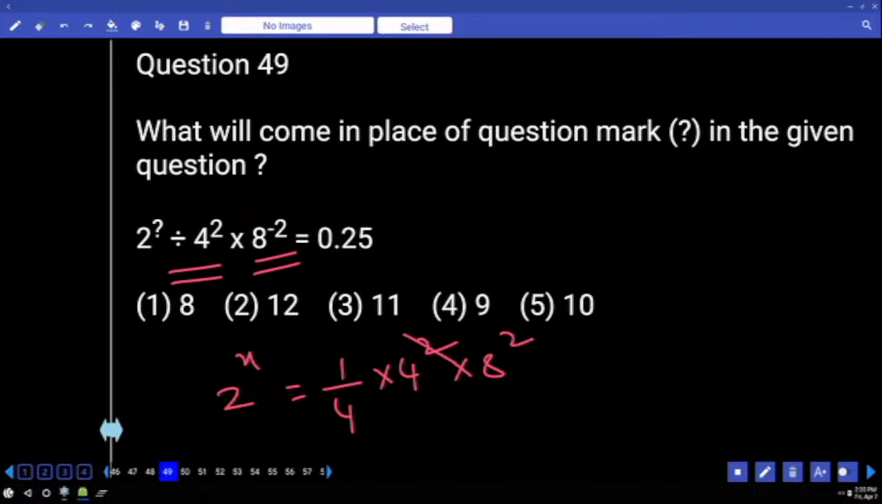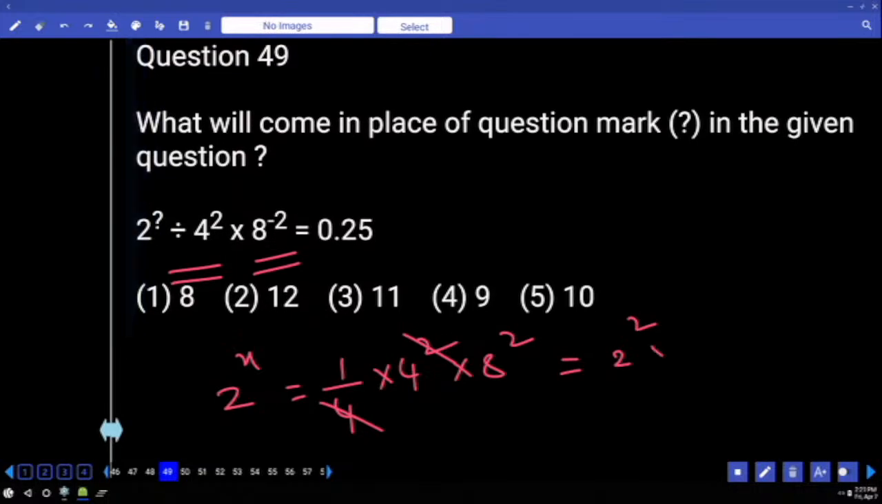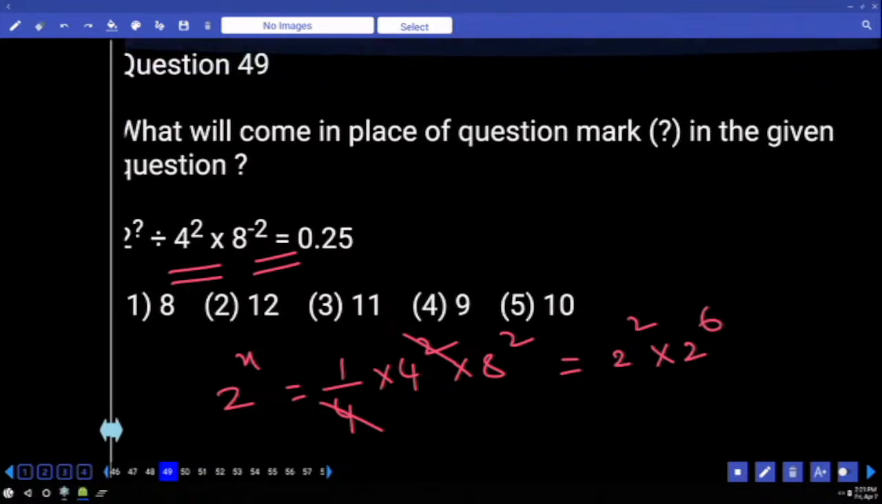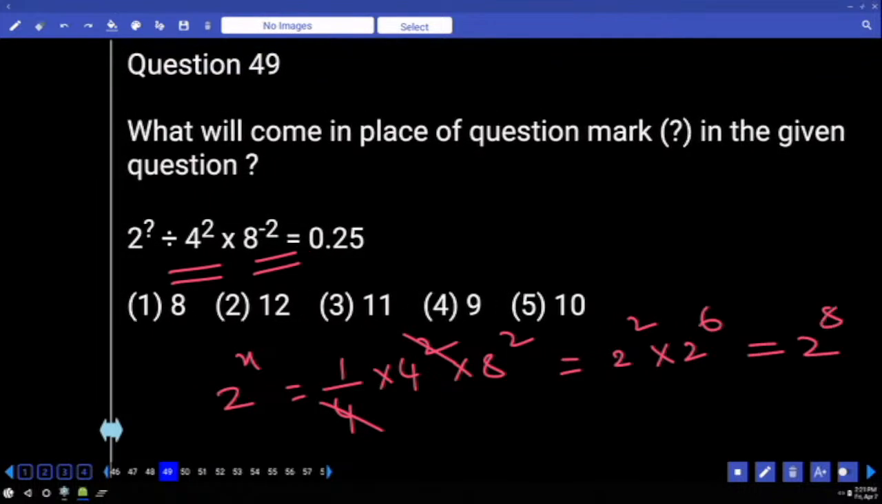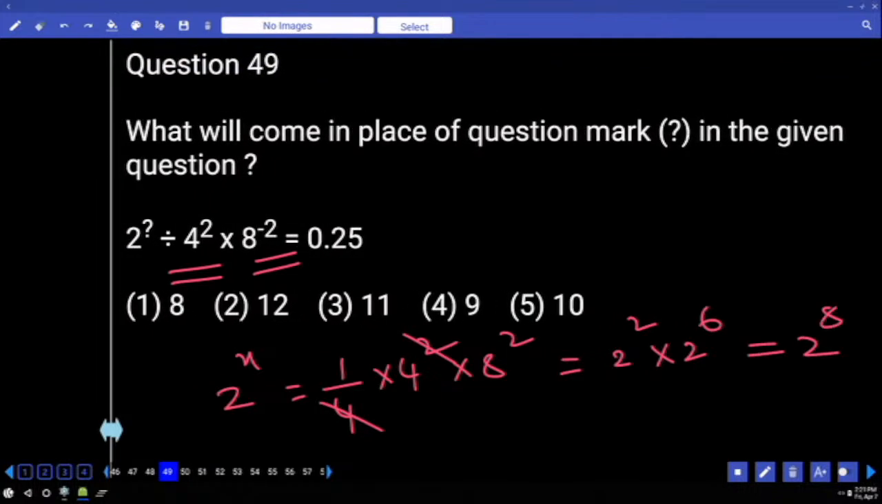8 square. 4 square and 4 get cancelled. 4 we can write as 2 square, and 8 can be written as 2 cube to the power of 2, which is 2 power 6. The entire value is 2 power 8. Done.